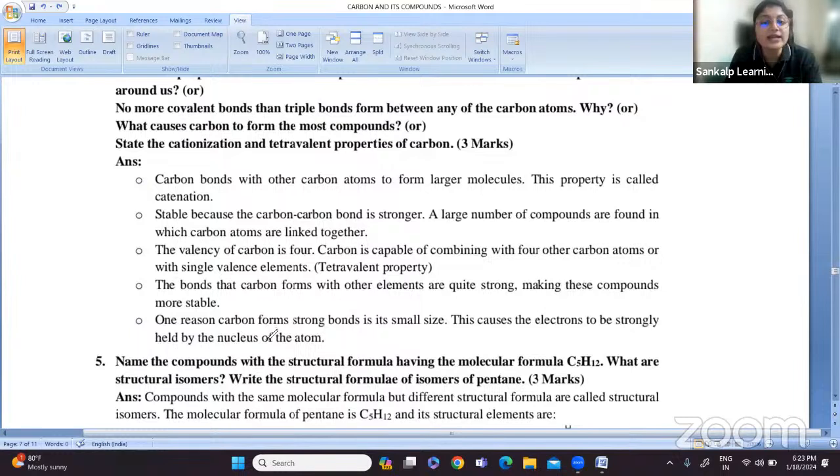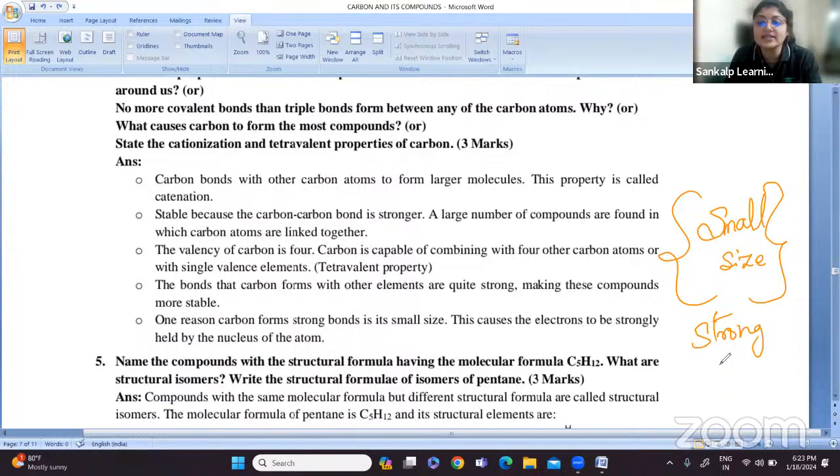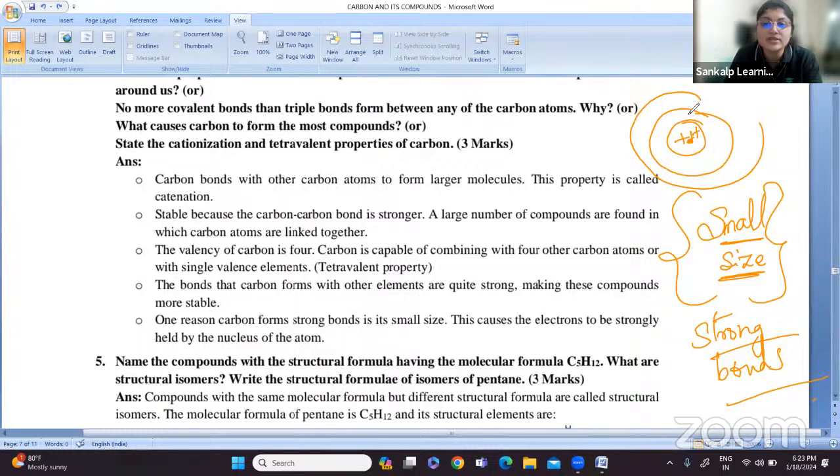One more reason is that carbon forms strong bonds. Why? Because of its small size. Because of its small size, it has the ability to form strong bonds. This causes the electrons to be strongly held by the nucleus. What is the reason of small size? You know that the nucleus is in the center, and around the nucleus, the electrons are revolving.